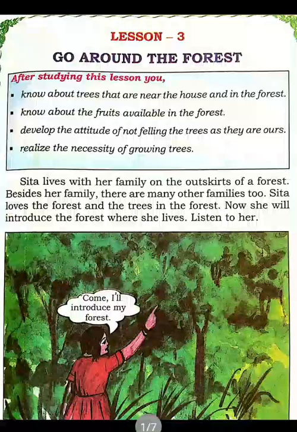So, have you seen the forest, children? Have you gone? No. I think you have seen in the picture, forest and all. Okay, children. What do you see in the forest? We see many animals, trees, wild animals and all will be there in the forest. And trees, fruits, vegetables, all will be there in the forest, no children. So, I am going to teach you about forest. So, lesson name is Go Around the Forest.